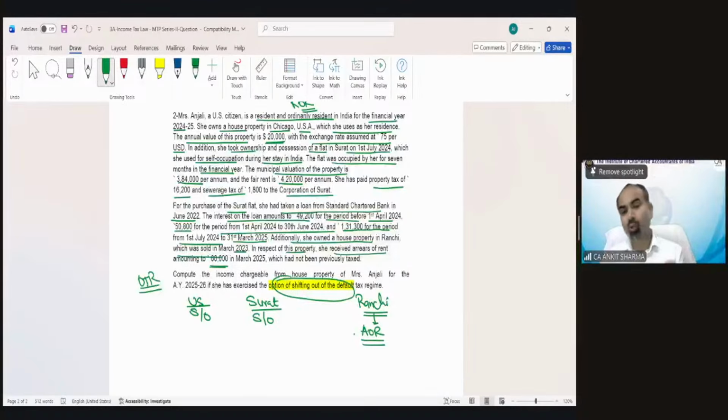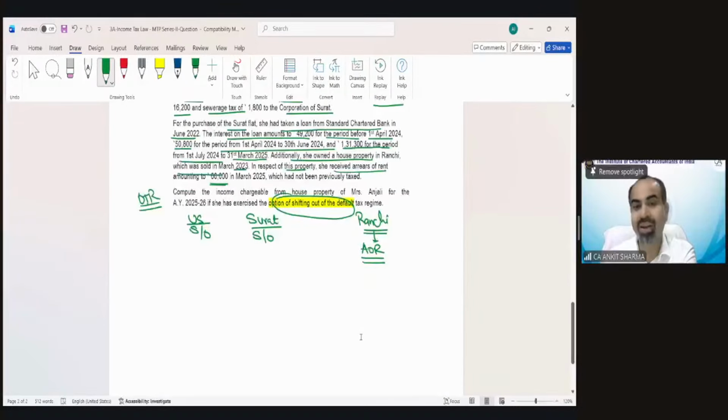Under house property, there could be 2 houses which you are using for your self-occupied purpose or as vacant. The annual value of a maximum of 2 houses can be taken as nil if they have not actually been let out. This US property and this Surat property, she has not let out at all. So technically they both are self-occupied, and for 2 self-occupied properties the annual value could be taken as nil.